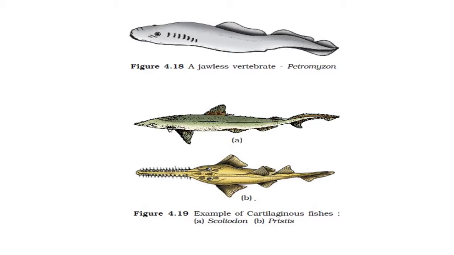In figure number 4.19, these are some examples of cartilaginous fishes. Figure A is Scoliodon fish and B is Pristis. In this figure, their body structure is clearly observed: the location of the mouth, the streamlined body, the fins, then scales. So this way, by studying this figure, you can come to know about the morphology, especially the body structure, of this type of cartilaginous fishes.